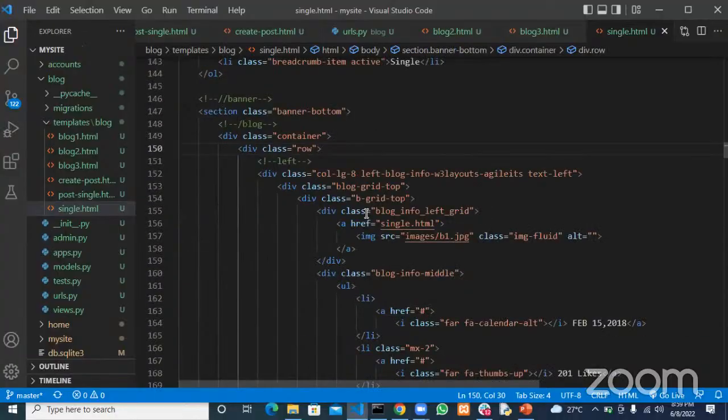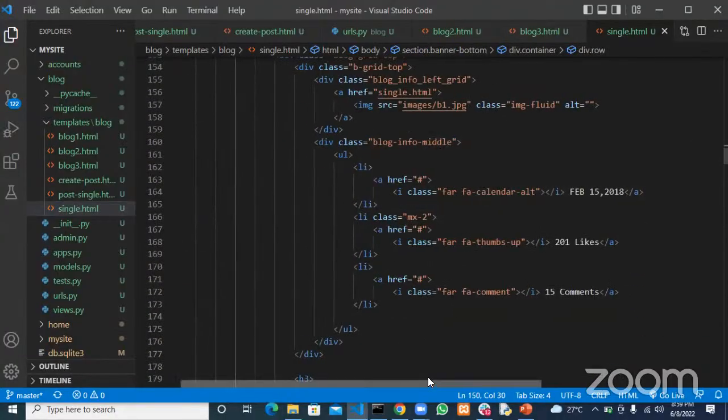Is there any question on how I did that detail view? Any question on that?